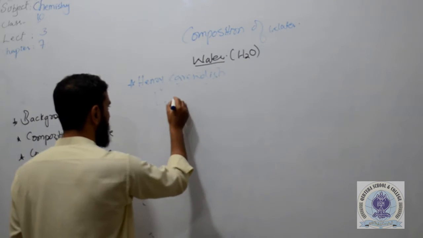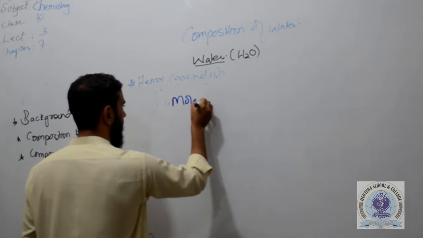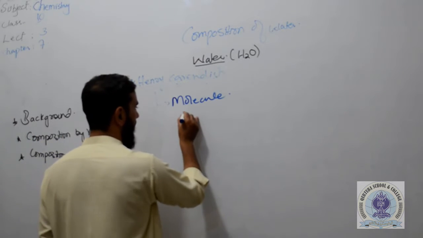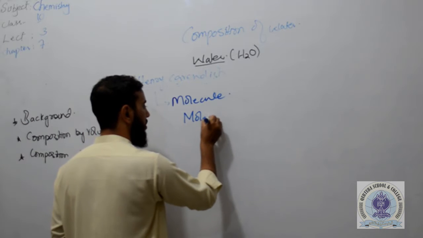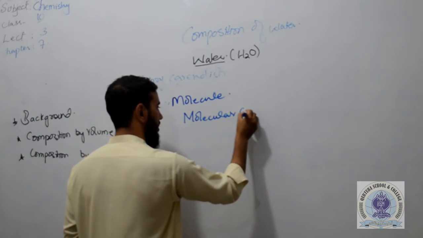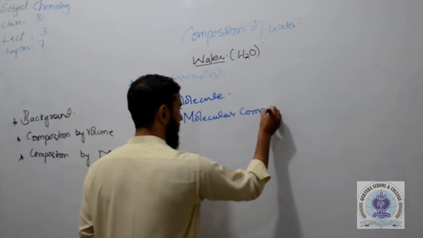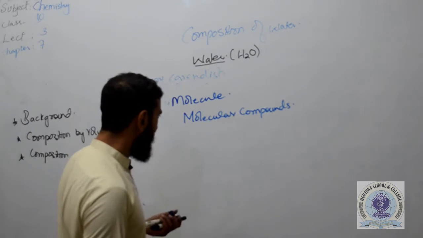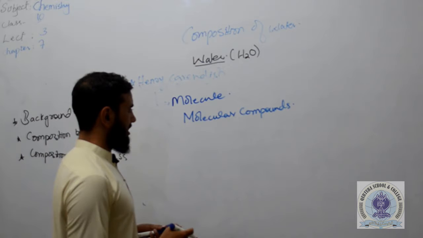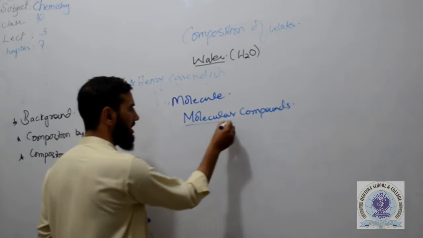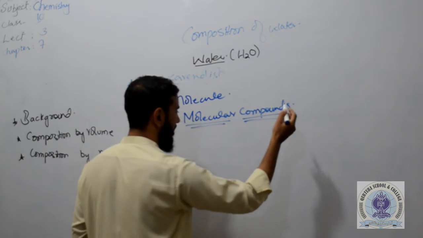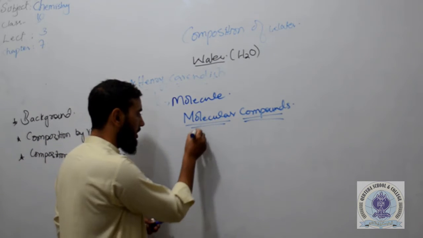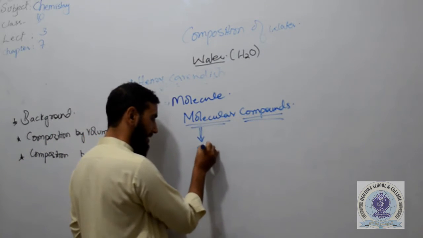molecule or a compound, or specifically we say that it's a molecular compound. So you might be confused by these words, molecular compounds. If you are confused, let me tell you that molecules are made up of elements.